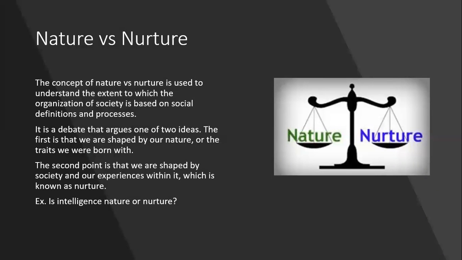Some people may argue that intelligence is nature, meaning that it's passed on from parent to child, while others believe that intelligence is based on your surroundings and where you grew up. So if a person has two smart parents, but something happens that separates the child from the parent, and the child has to grow up in a new environment without their parents, some people believe that they won't still have that same intelligence that they would have had if they would have lived with their parents.